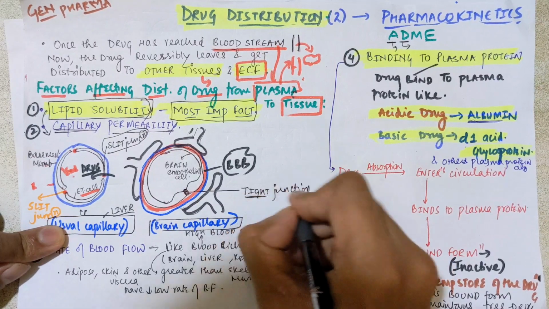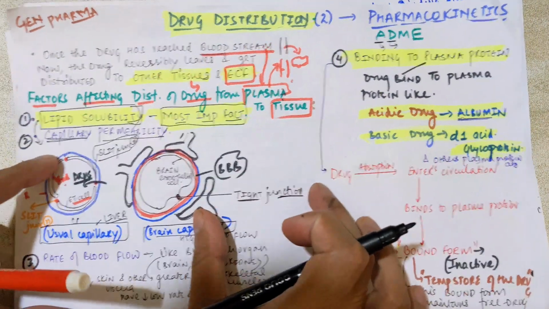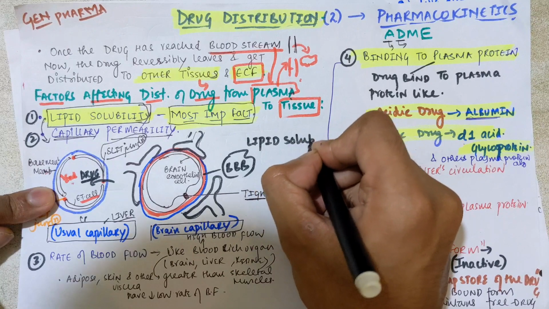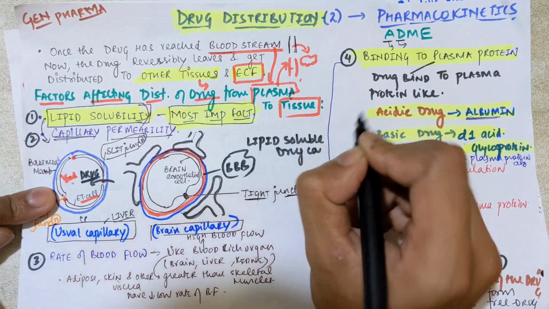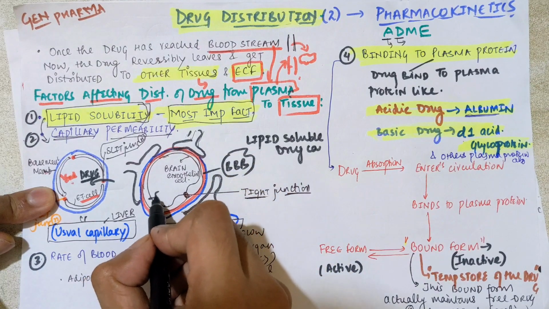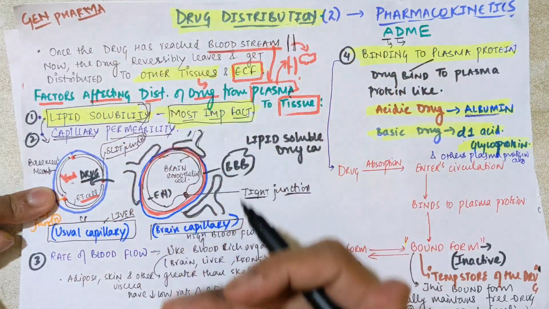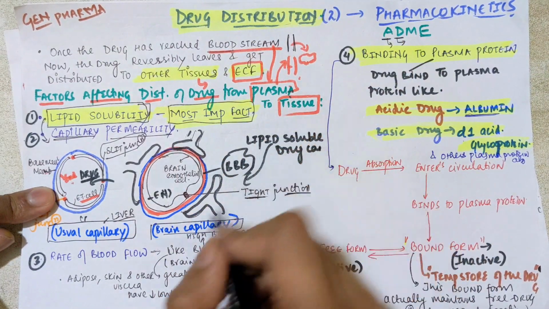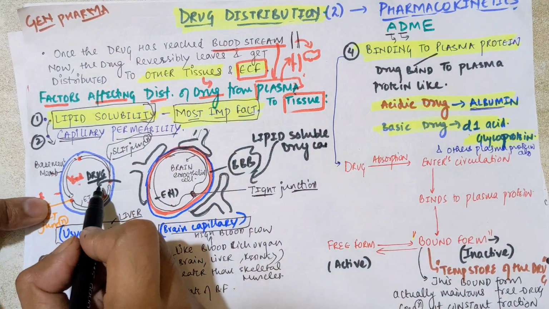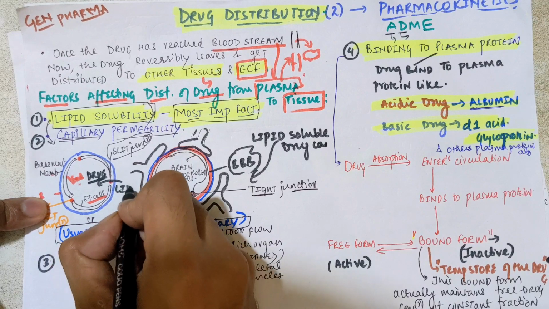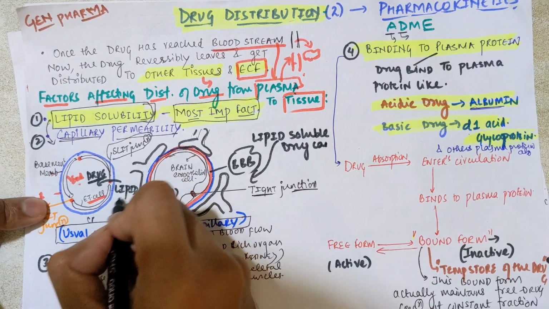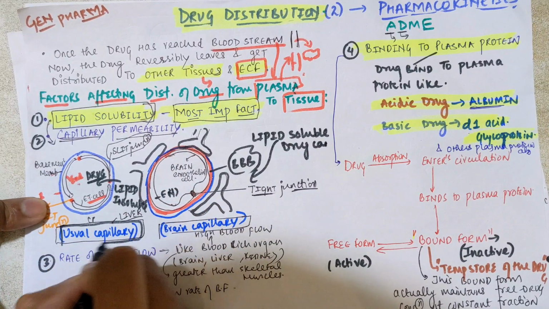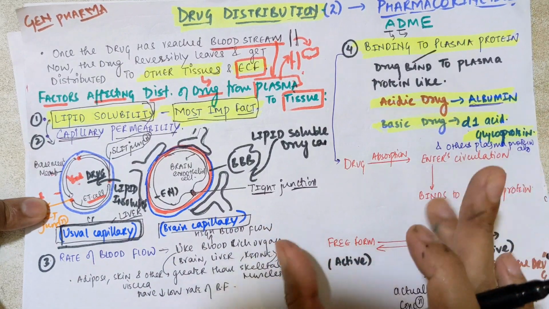Clear? The difference is that in the case of brain capillaries, only lipid soluble drugs can pass, because these drugs dissolve in the endothelial cell, and from there they are absorbed inside the brain through the brain endothelial cell. So only lipid soluble drugs can pass through the brain capillary. But in the case of the slit junctions, the drug can be lipid insoluble also. Lipid insoluble drugs can also pass through the usual capillaries present in other organs. So this was the main concept.